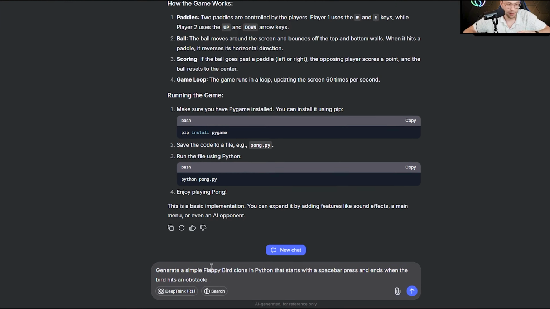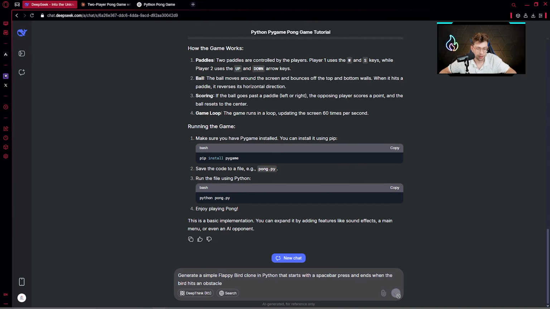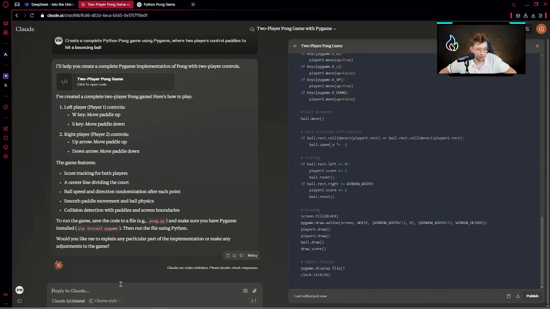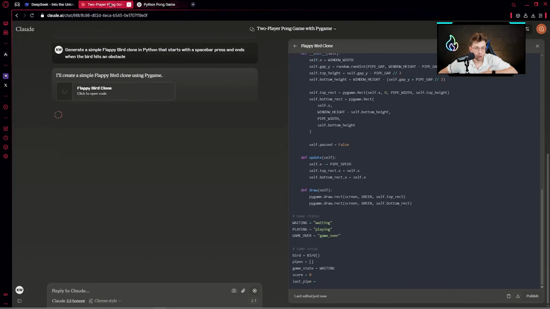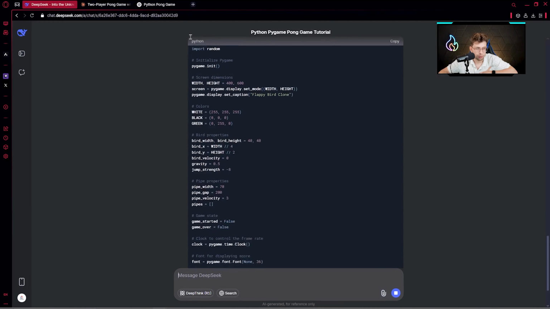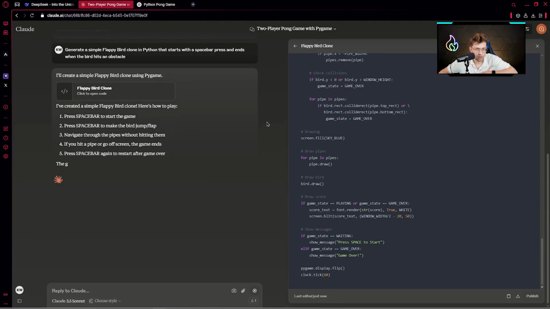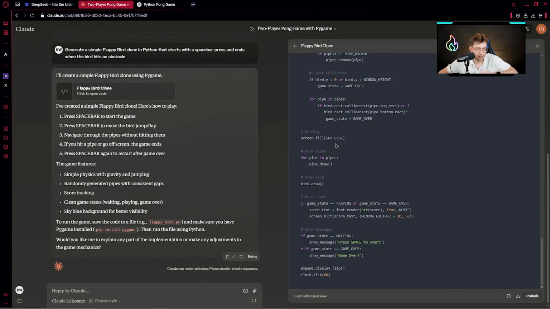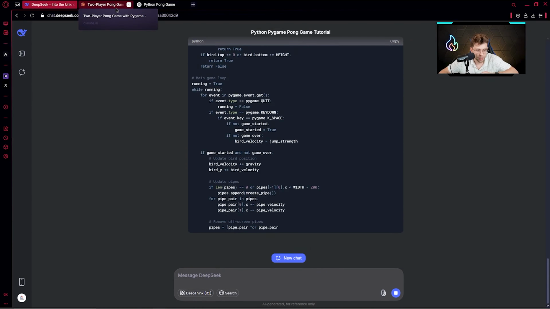Let's create another game. Generate a simple Flappy Bird clone in Python that starts with a spacebar press and ends when the bird hits an obstacle. Let's run it here, and now simply do the same in the other models. Again you can notice the speed. Claude is pretty fast, there's also DeepSeek, and ChatGPT is doing it slower. Now we've got the response from Claude. This model is very impressive. It's creating responses really fast.